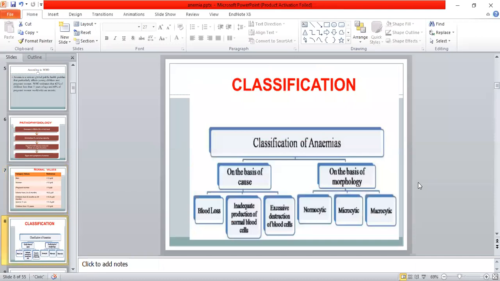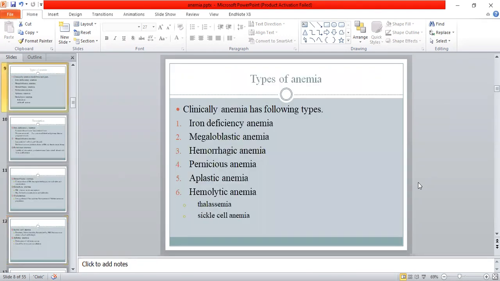Now, the classification of anemia can be done on the basis of morphology or on the basis of cause. On the morphology, it's normocytic, microcytic, or macrocytic, and on the basis of cause, it will be blood loss, or inadequate production of normal blood cells, or excessive destruction of the blood cells.